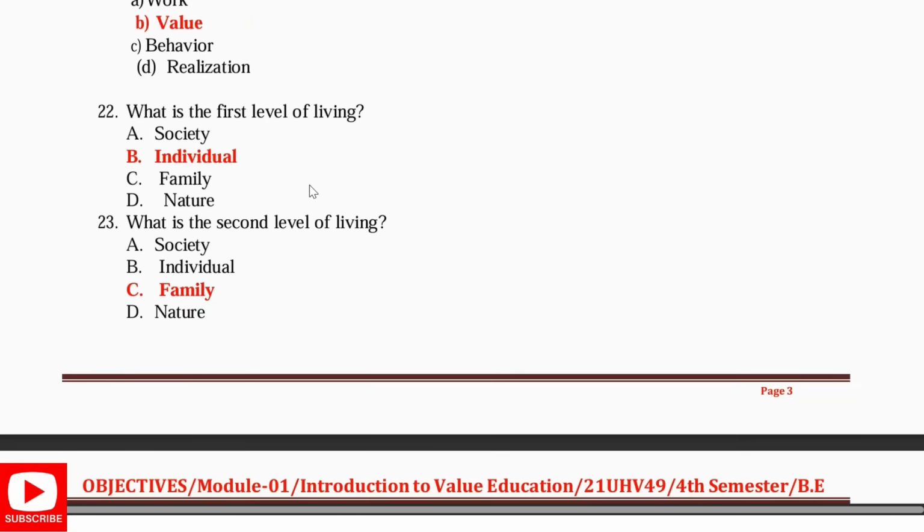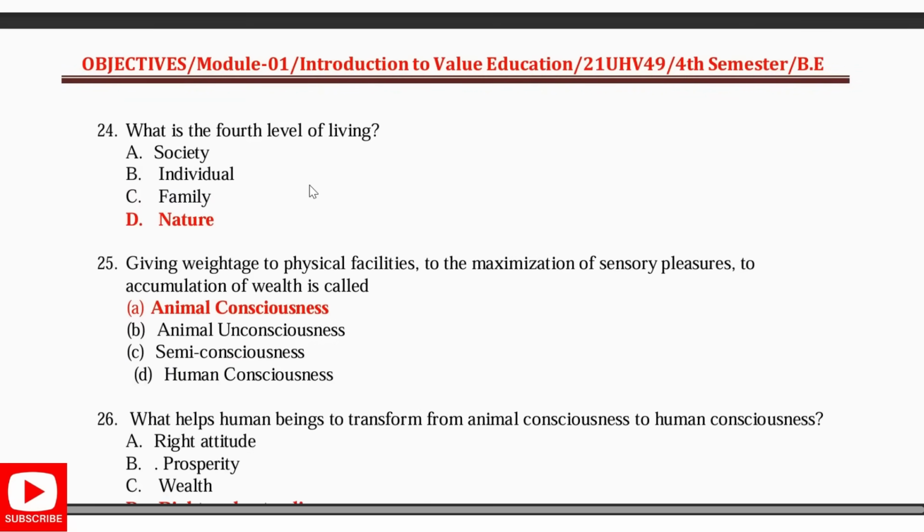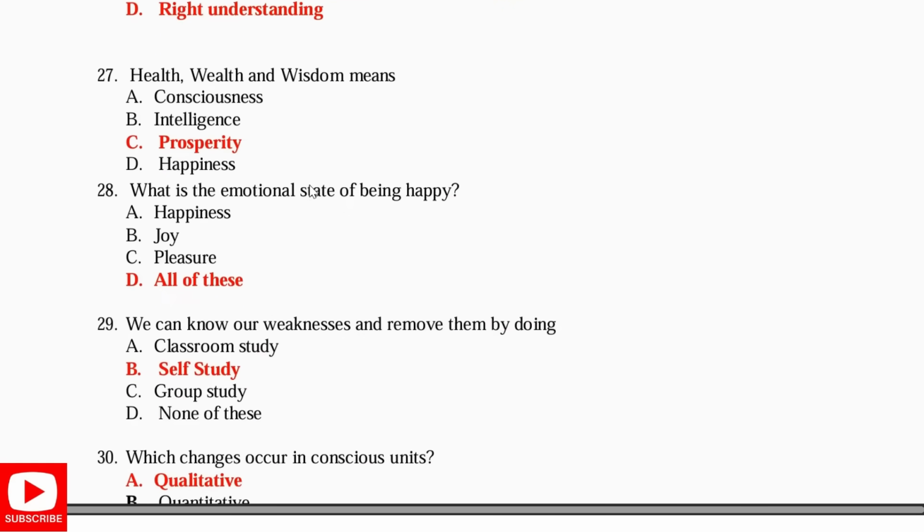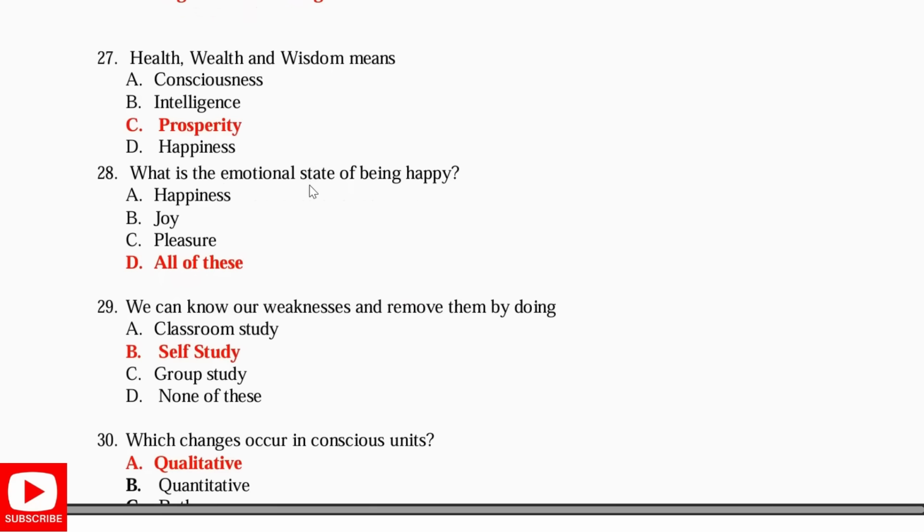What is the first level of living? Individual. What is the second level of living? Family. What is the fourth level? Nature. Giving weightage to physical facilities, to maximization of sensory pleasures, to accumulation of wealth is called animal consciousness. What helps human beings to transform from animal consciousness to human consciousness is right understanding. Health, wealth, and wisdom means prosperity.